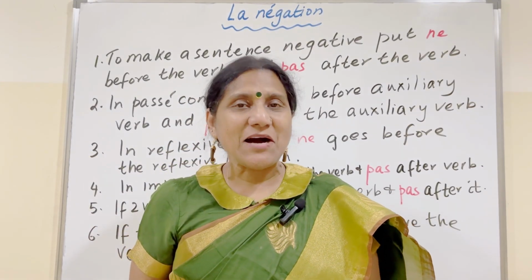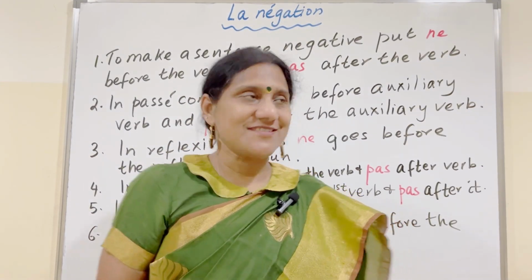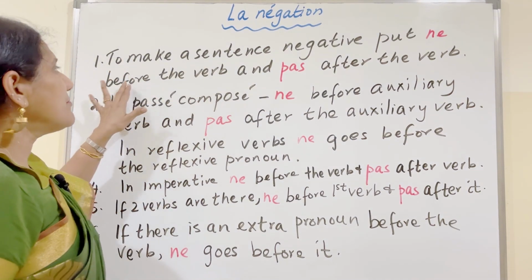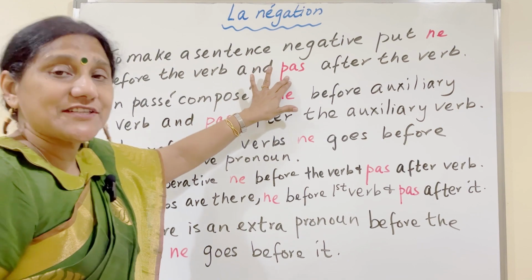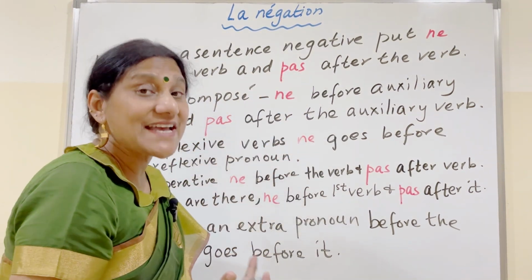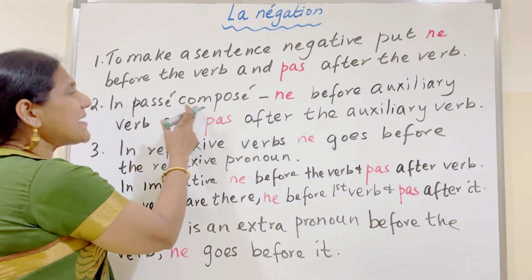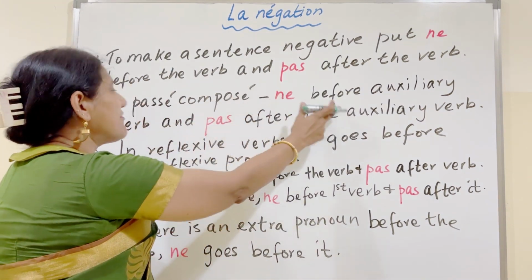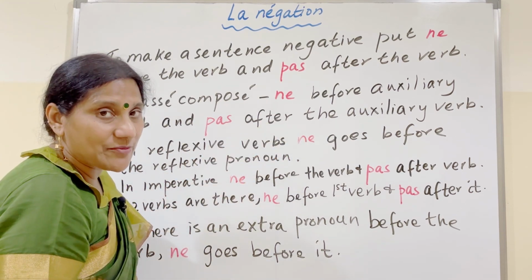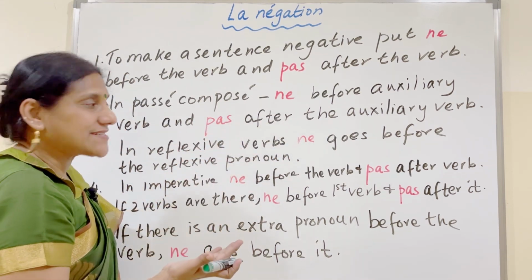Before we look at examples, let us look at some rules. To make a sentence negative, put ne before the verb and pas after the verb. That's what we have learned. But now, instead of pas, we're going to use expressions. In passé composé, ne goes before the auxiliary verb and pas after the auxiliary verb. This also applies to the expression.